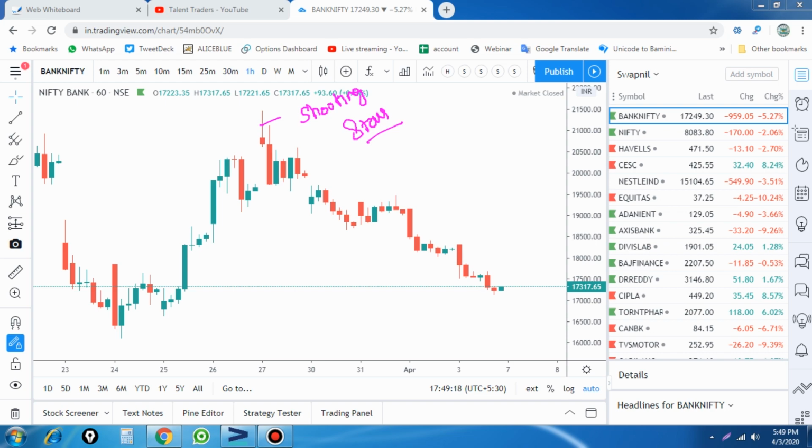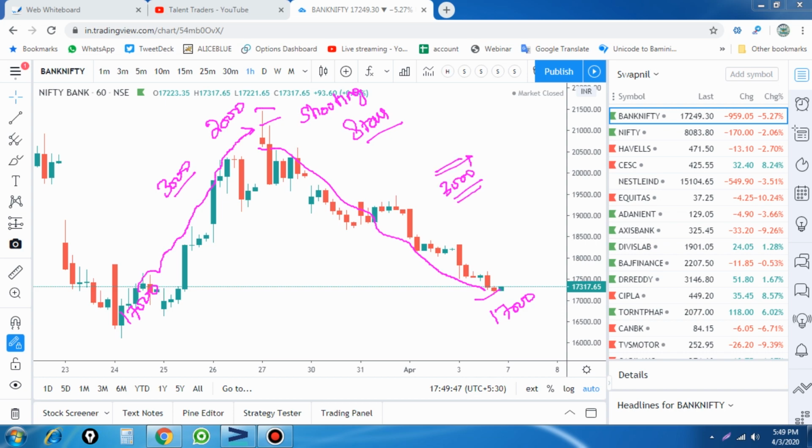The market started from 17,000 and kept going up, reaching 20,000, almost a 3,000 point increase. Using this single candlestick pattern I got a reversal, standing alone, and the market came back to the same level of around 17,300, so a reversal happened at the highest level.